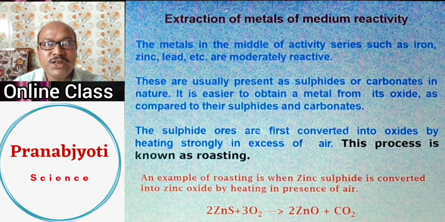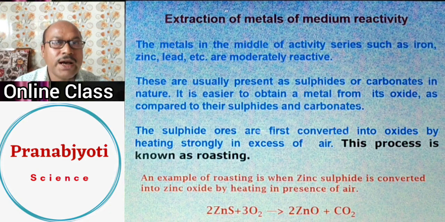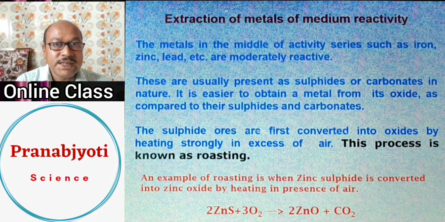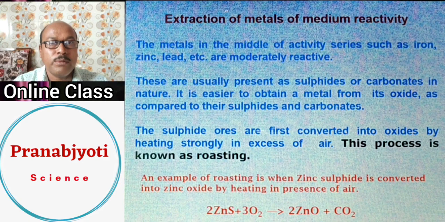Therefore, it is very much necessary to convert those sulfide ores or carbonate ores into their oxide form. It is a very important step, remember. Again I repeat, it is not easy to extract metals like iron and zinc from their sulfide ore or carbonate ore.